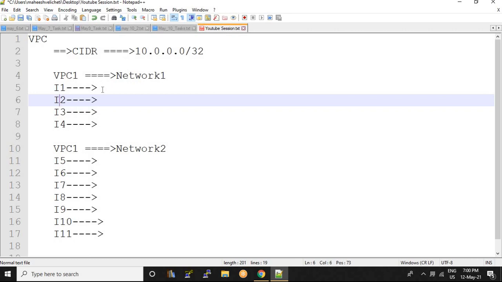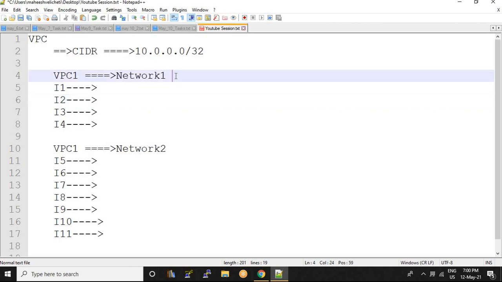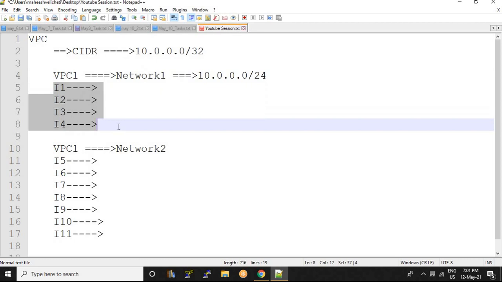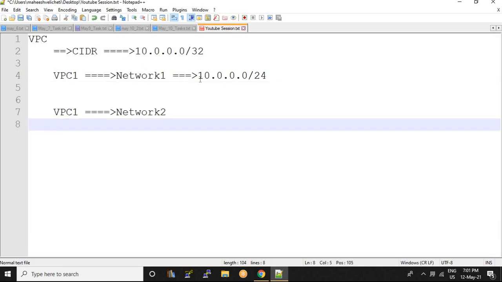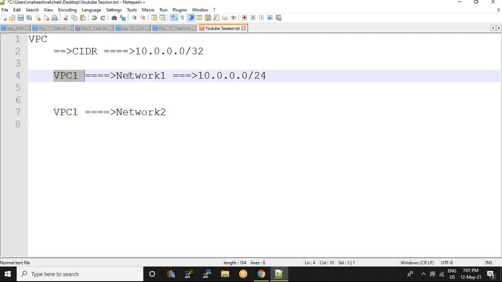So for this VPC network I am assigning some CIDR notation, 10.0.0.0/24. How many IPs would be reserved for this network? Forget about all these instances, just think about the VPC. VPC is nothing but a network, you know that. So I am assigning the CIDR notation 10.0.0.0/24 for this network. This 24 represents the number of bits.